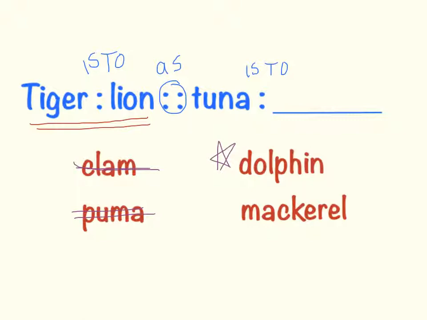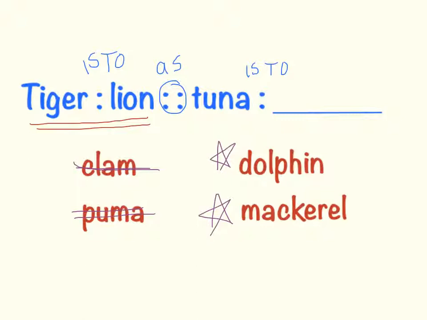Well, what is a mackerel? A mackerel is also a fish. They can be pretty big, not as big as tuna, but they are definitely a fish. So I have to now think which one out of these two, mackerel or dolphin, should I choose? Which one is more like tuna? So I'm going to rack my brain a little bit and think, what are some differences? Well, I know that a dolphin is actually a mammal.